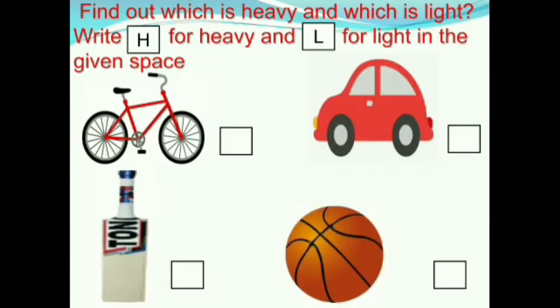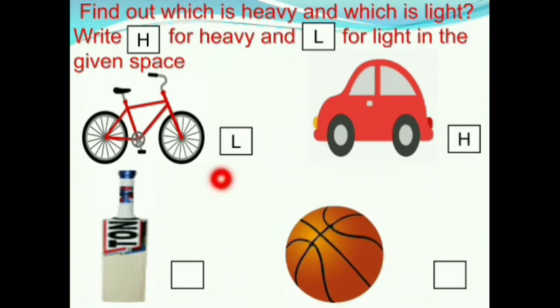Next we have a cycle and a car. Which one is lighter? Cycle or car? Yes, the bicycle is lighter than the car. So we should write L for the bicycle. And the car is heavier than the bicycle. So we should write H for the car.